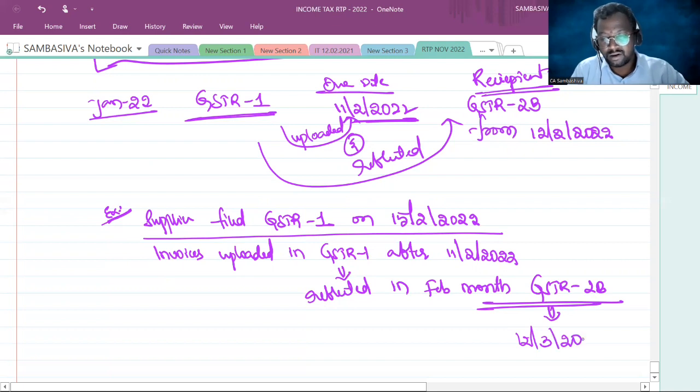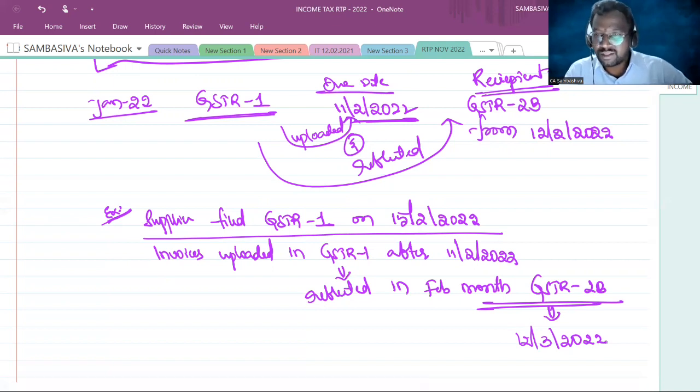This will be generated on 12th March 2022. So January month GSTR 2B started visible to the recipient from 12th February onwards. February month GSTR 2B started reflecting from 12th March 2022 onwards. So that means any invoices uploaded into the GSTR1 after 11th of February, that invoices' input tax credit he cannot avail for January month. He can avail for February month.